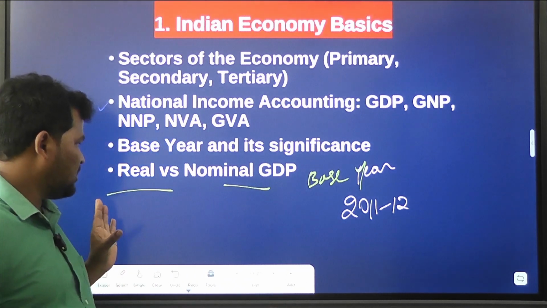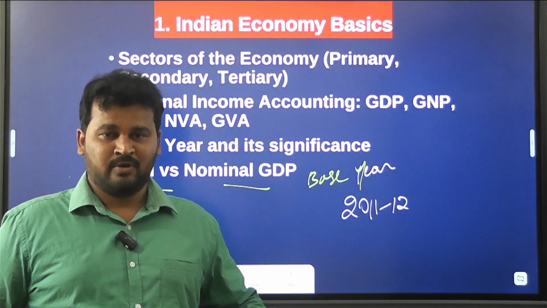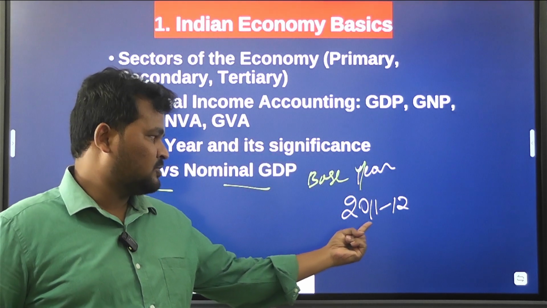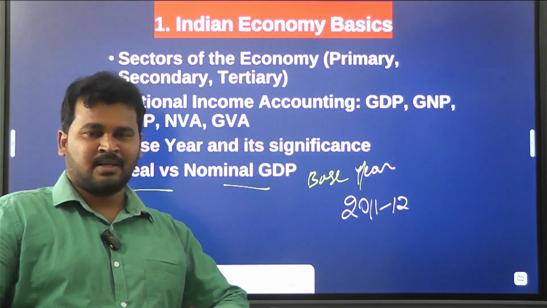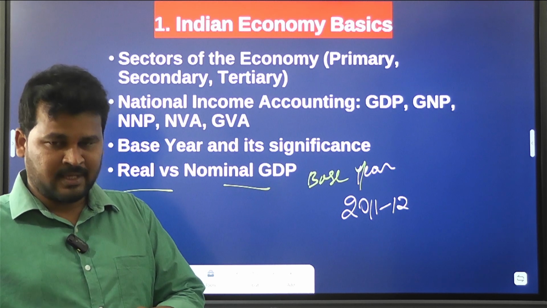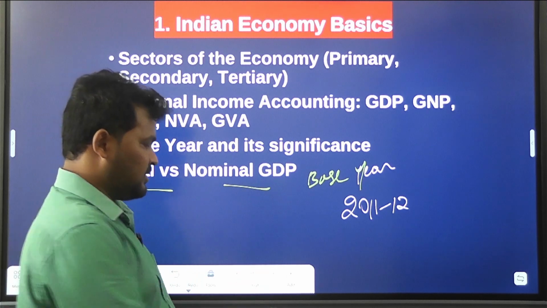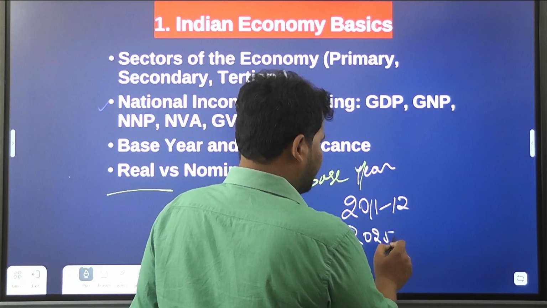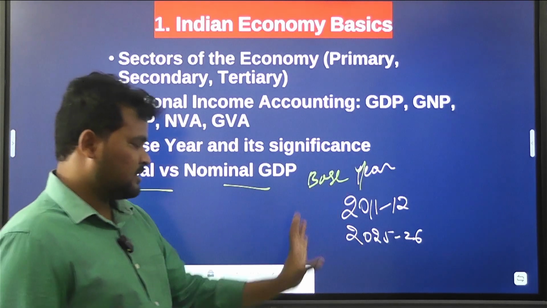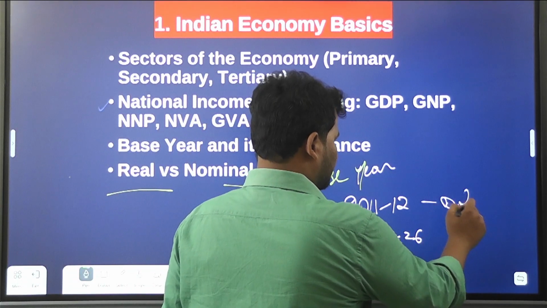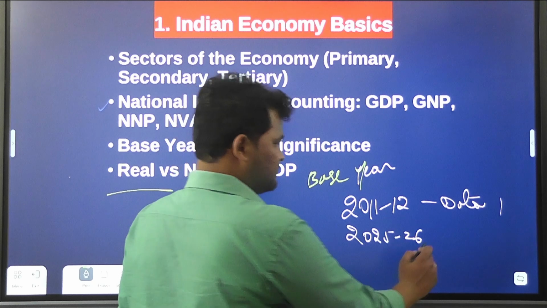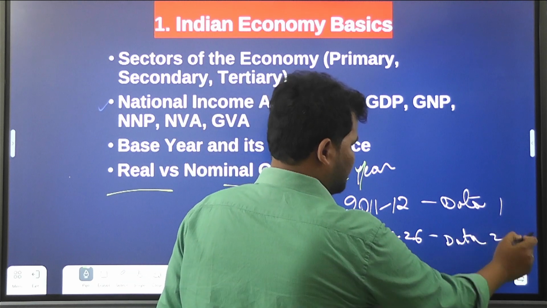And whereas coming to real GDP, how do we get it? If you compare the prices between this year and the 2011-12 data. For example, take the data of 2011-12, and take the 2025-26 data, that is data 2.